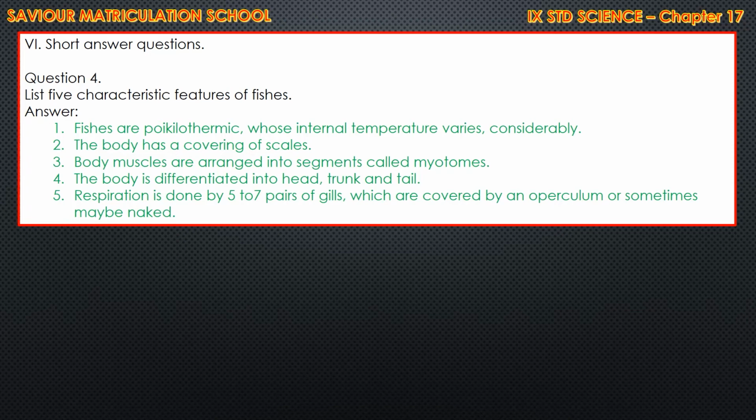List 5 characteristic features of fishes. That also under the heading you can see. Anyway, let me say now. Fishes are poikilothermic, whose internal temperature varies considerably. The body has a covering of scales. Body muscles are arranged into segments called myotomes. The body is differentiated into head, trunk and tail. Respiration is done by 5 to 7 pairs of gills, which are covered by an operculum or sometimes may be naked.